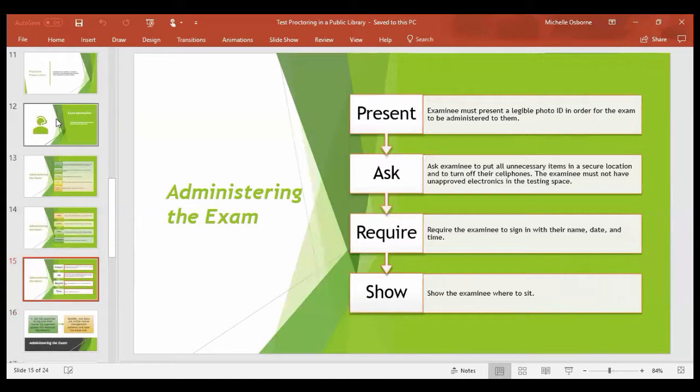The examinee should be seated in a location that limits their view of others, if possible. The examinee should not be seated in an area obscured by columns or shelves. You need to be able to see what they're doing during the exam. Read the exam instructions verbatim. If there's any dispute, just contact the instructor.